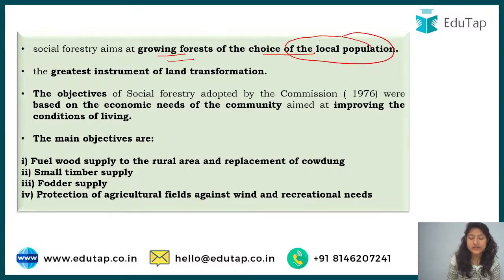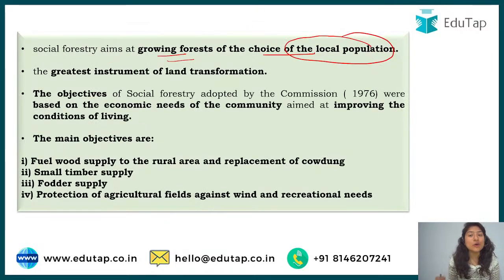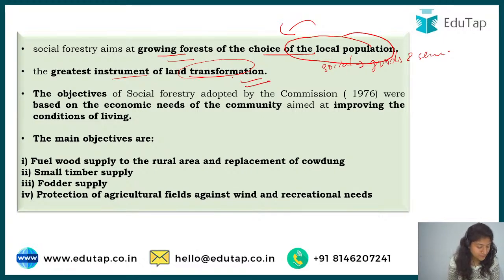See, in the previous definition, we read about continuous flow of goods and services, right? So which goods and services would be needed? That would depend on the local population, which would grow that particular kind of forest. And it is the greatest instrument for land transformation. So in social forestry, you will have your goods and services fulfilled and in return, you are transforming the land, you are making it more green.